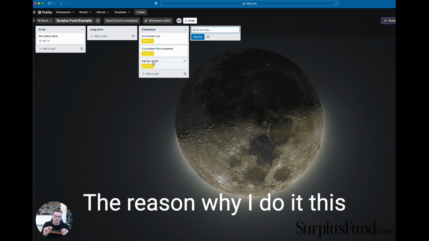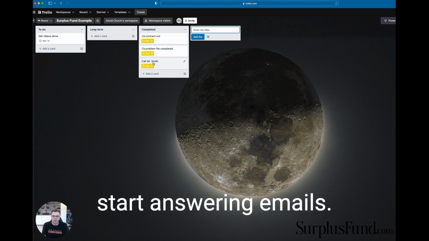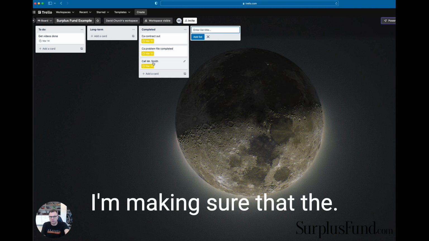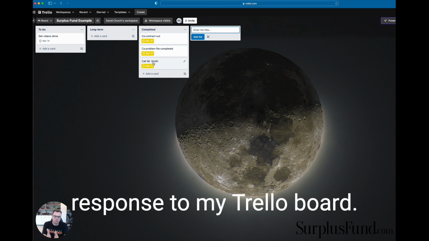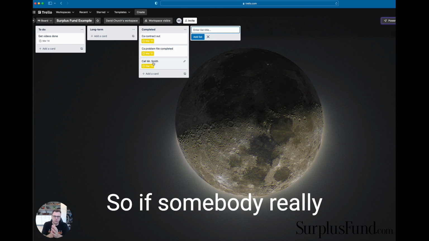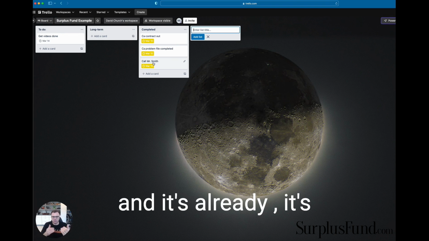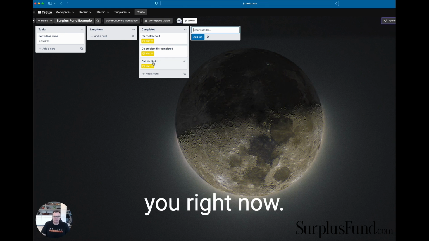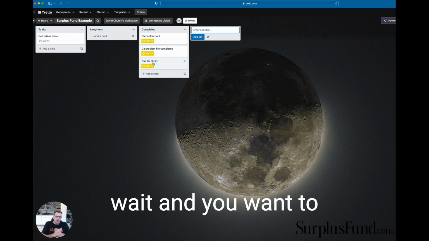The reason why I do it this way is because otherwise nothing gets done. I come in here and start answering emails. I'm checking the bank account. I'm making sure that a check went out. And most of the time, all that's been done because it's already in response to my Trello board. So if somebody really needs something, boom, it's already done, and it's already happening. So very seldom do I get, hey, this is urgent, I need to talk to you right now, and it's truly urgent. Usually you can always wait, and you want to organize your calendar.